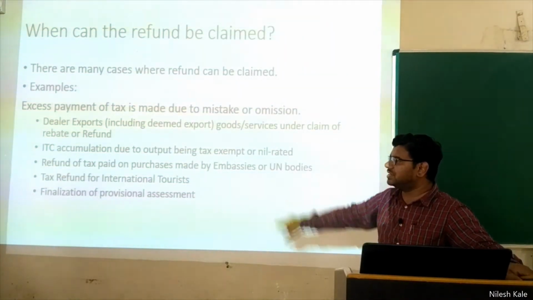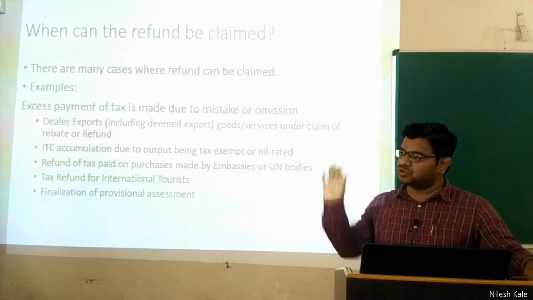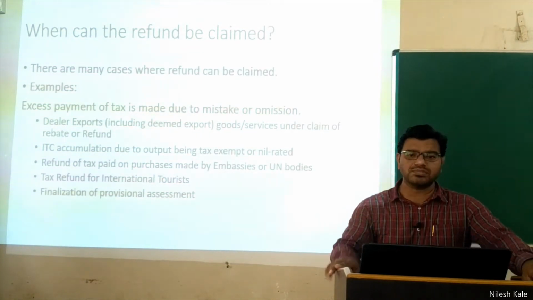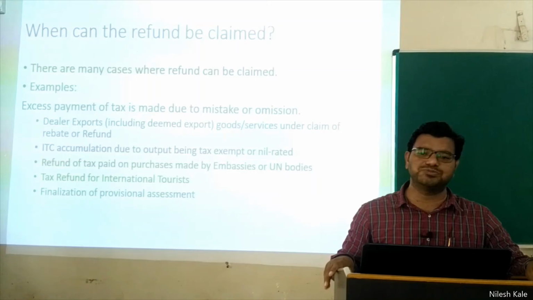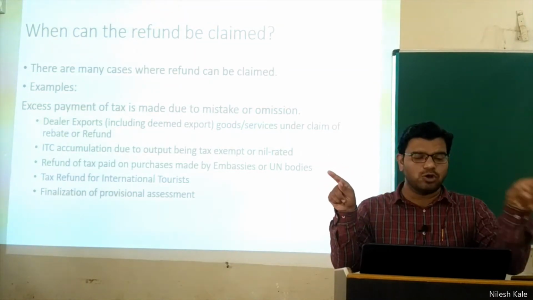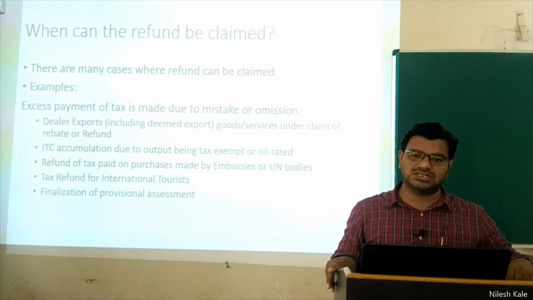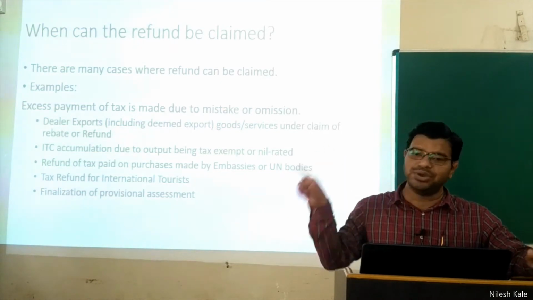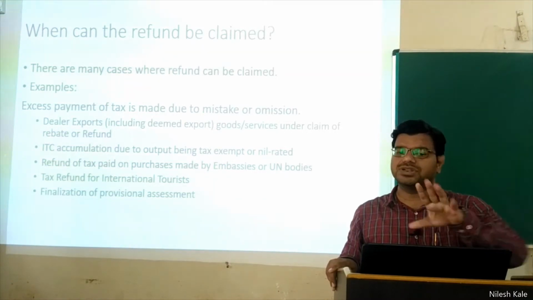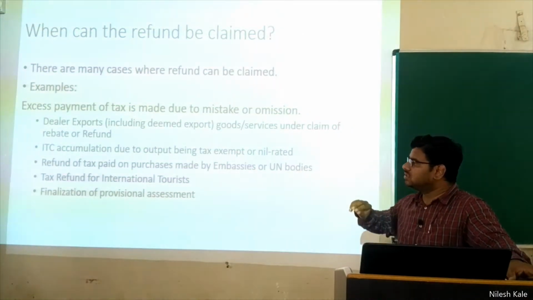And the second example is ITC accumulation due to output being exempt or nil rated. See, you have paid taxes while purchasing the inputs, right? I repeat, you have paid the taxes while purchasing the inputs, but your output supply is nil rated or zero rated, or it is exempted from the taxes. Because your output is zero and you have already paid taxes to the government, you are eligible for a refund. Now, government will give you back whatever amount you have paid to the government.